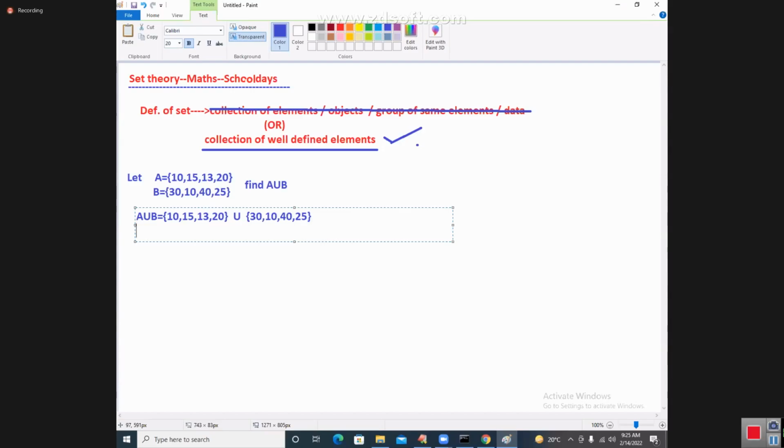Then what is the answer we are getting here? Union operation says get all the elements of A and B. Now I will say 10, 15, 13, 20.